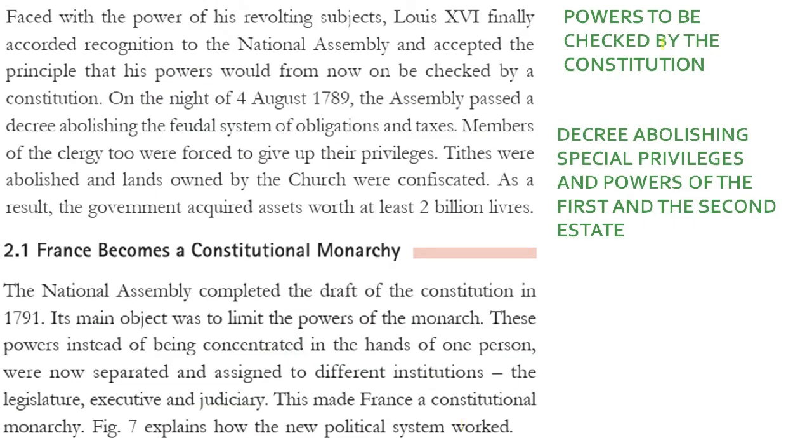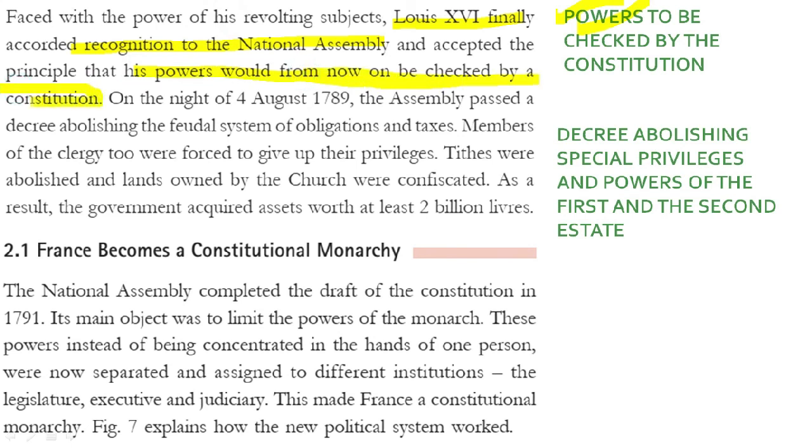Next we see powers to be checked by the constitution. Okay, so what do we learn here? We learn that after all this happened, Louis XVI finally accorded recognition to the National Assembly. Earlier, Louis XVI was not ready to accept the National Assembly as the current government, but with the passing time, he was made to accord recognition to the National Assembly and accepted the principle that his powers would from now on be checked by a constitution.